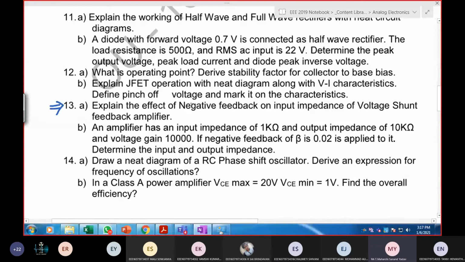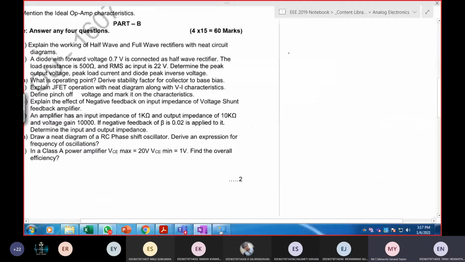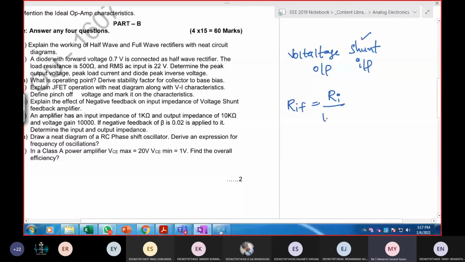Just now we have calculated RIF. See, voltage shunt: Ri by 1 plus beta. That's it. If you are having confusion, better write like this: input, output. I want RIF. Input part means consider shunt, so obviously it will decrease. So Ri by 1 plus A beta. Here instead of A, I should write RM. So this is the final answer which you need to derive.